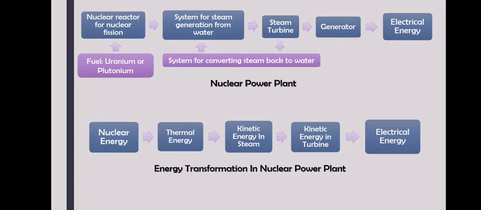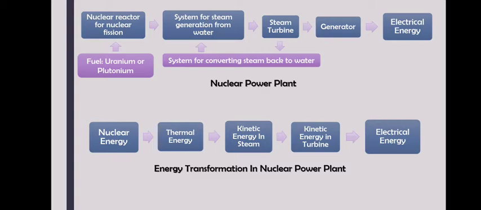Then there will be a system which will lead to the steam generation from water, because you are taking fuel and then in the nuclear reactor nuclear fission is taking place. So there is a lot of heat which is generated in the nuclear fission reactor. Okay. So this system of steam generation from water will allow the steam turbine to rotate because of the steam.